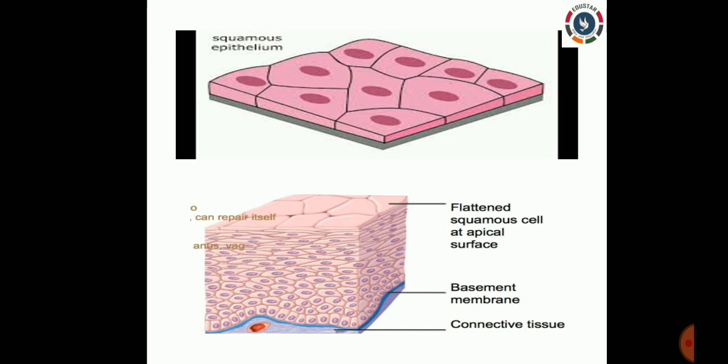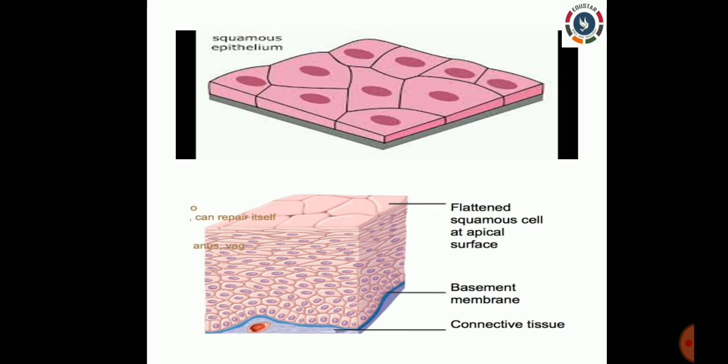Okay, now what is the main function of this squamous epithelial tissue? The main function is protection, osmosis, and diffusion. And what are the other functions it is doing? The other function done by the squamous epithelial tissue is protecting us from mechanical injury, and it blocks the entry of germs into our body, right? So this is squamous epithelial tissue.